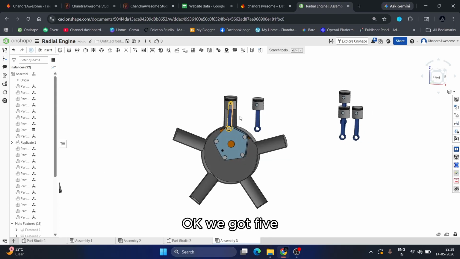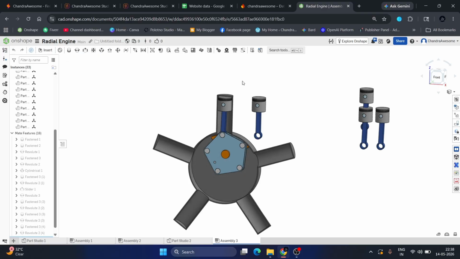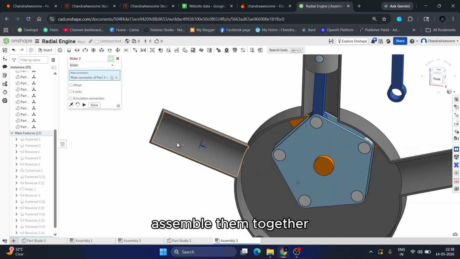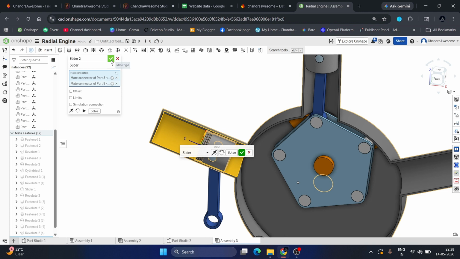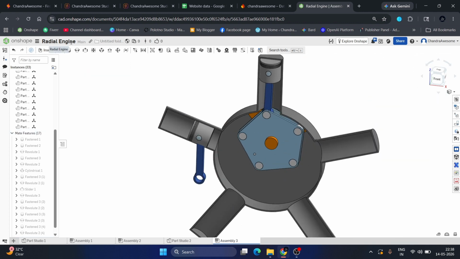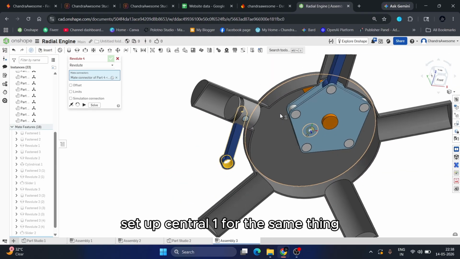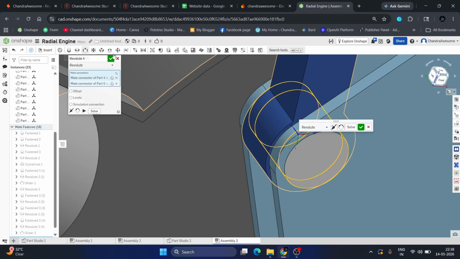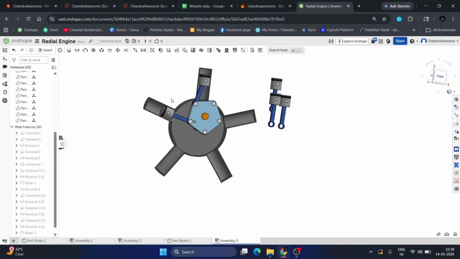Okay, we got 5. Now let's assemble them together. Select revolute mate, select the center one, do the same thing, and so got it.